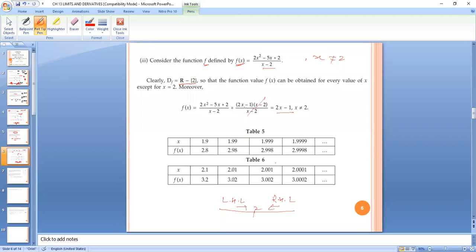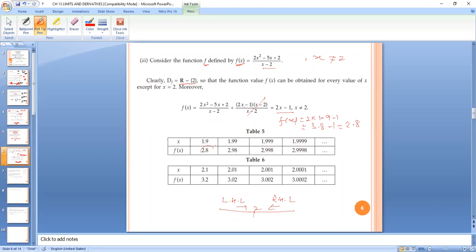When I put 1.9, f of x is 2 into 1.9 minus 1, which is 3.8 minus 1, which is 2.8. For 1.99, the value of 2x minus 1 is 2.98. For 1.999, it is 2.998.